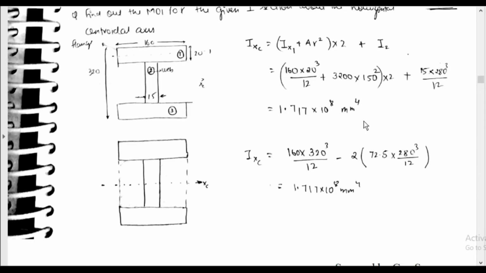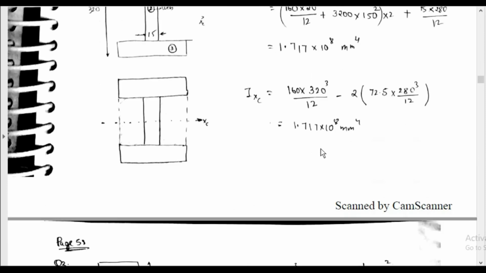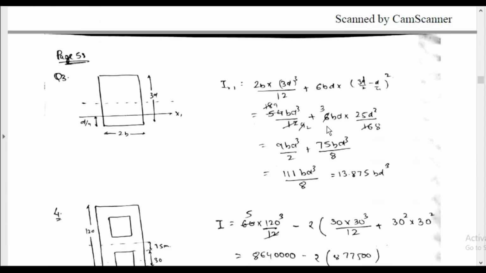From that we will get 1.717 into 10 power 8 mm power 4. Or else, in another method, we can consider the whole rectangle's Ixc and then subtract these two rectangles' moments of inertia, and we get the same answer, 1.717 into 10 power 8 mm power 4.